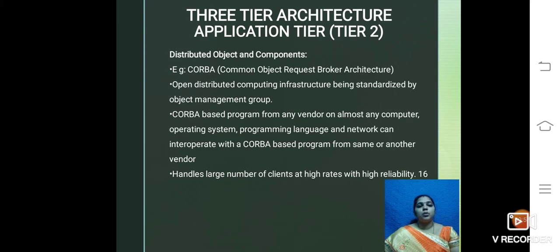And the next one is distributed objects and components. The best example of distributed objects and components is CORBA, that is Common Object Request Broker Architecture. It is an open distributed computing infrastructure which is being standardized by the Object Management Group. CORBA based programs from any vendor, on almost any computer, operating system, programming language, and network, can interoperate with CORBA based programs from the same or another vendor. It handles a large number of clients at high rates with high reliability.